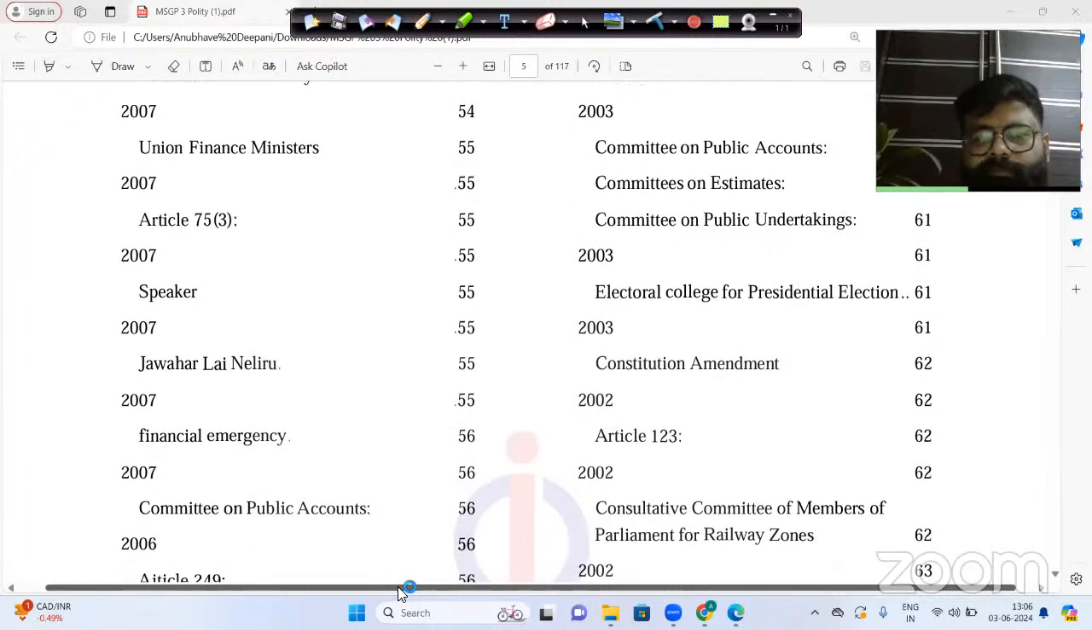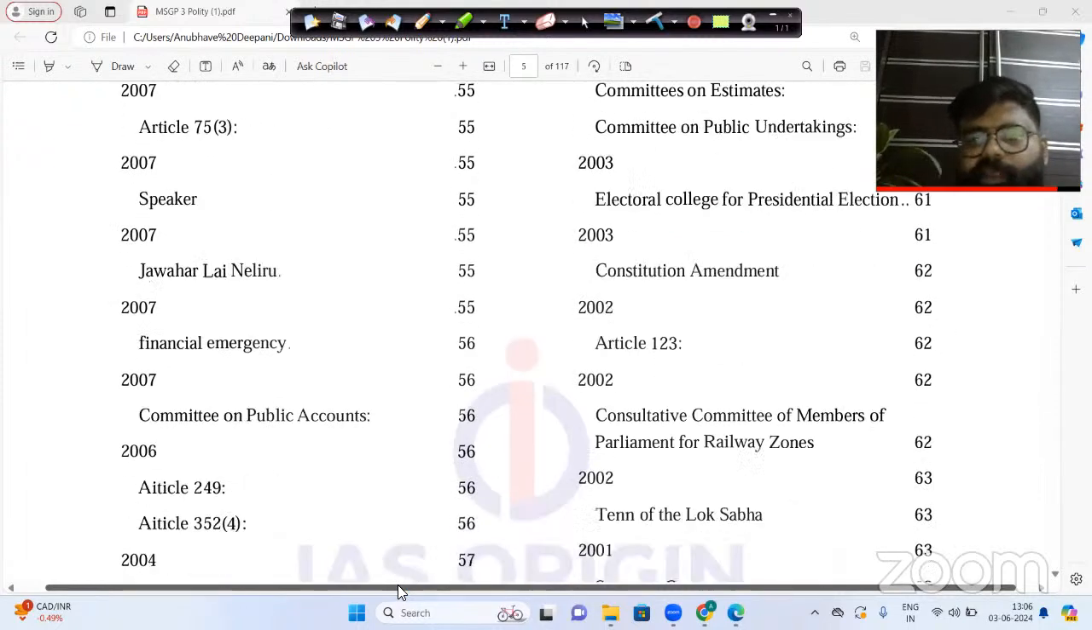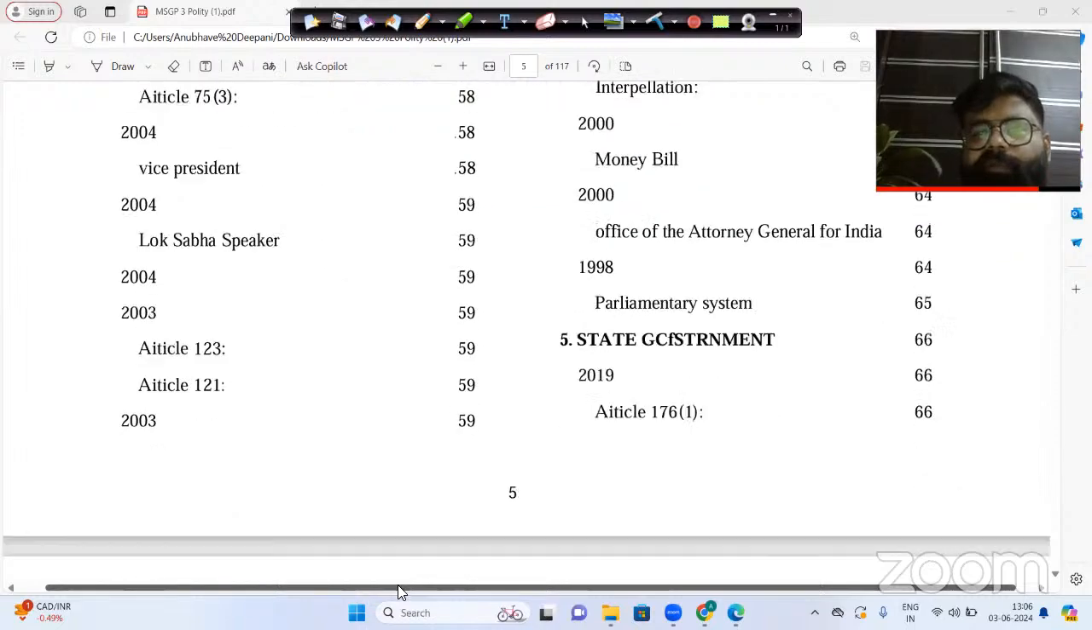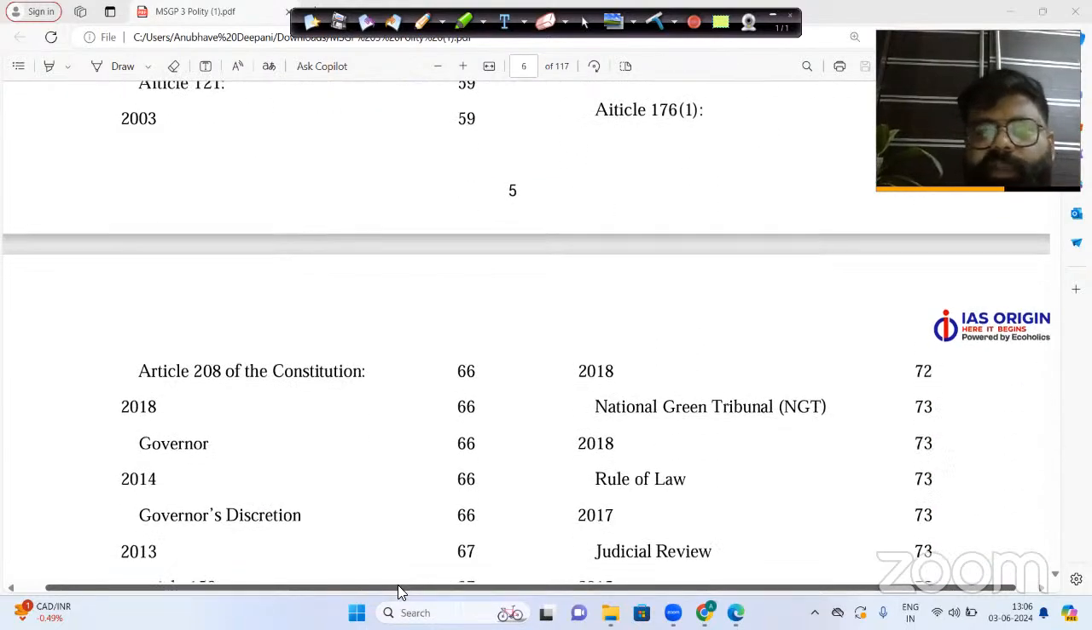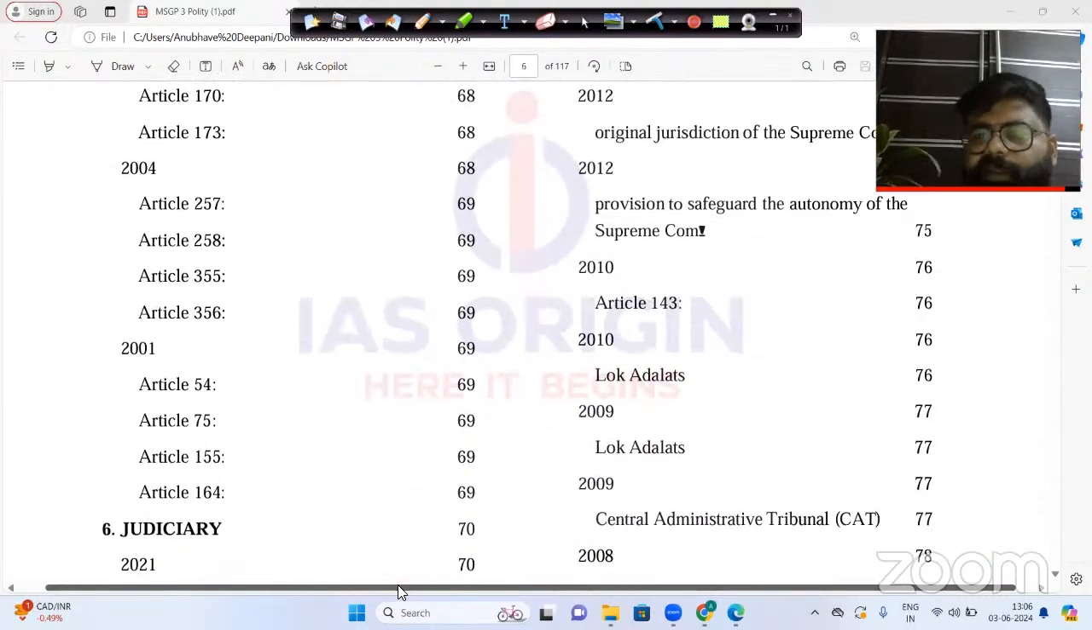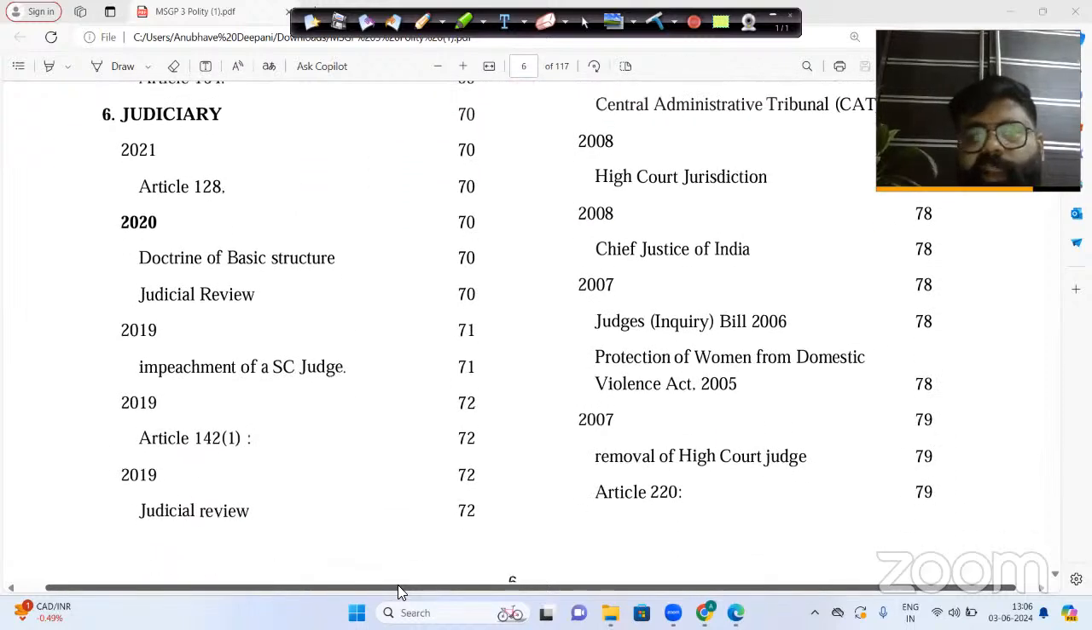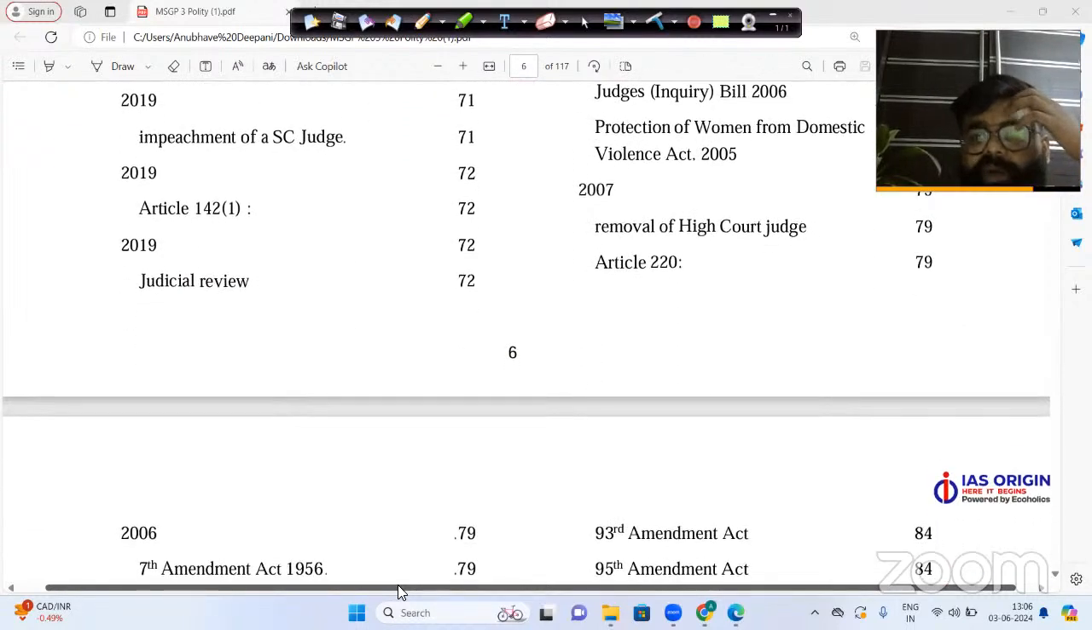The index basically categorizes at least 10 to 12 major topics here. Here you can see the state government and different topics like judiciary. The index itself is around 10 to 12 pages.